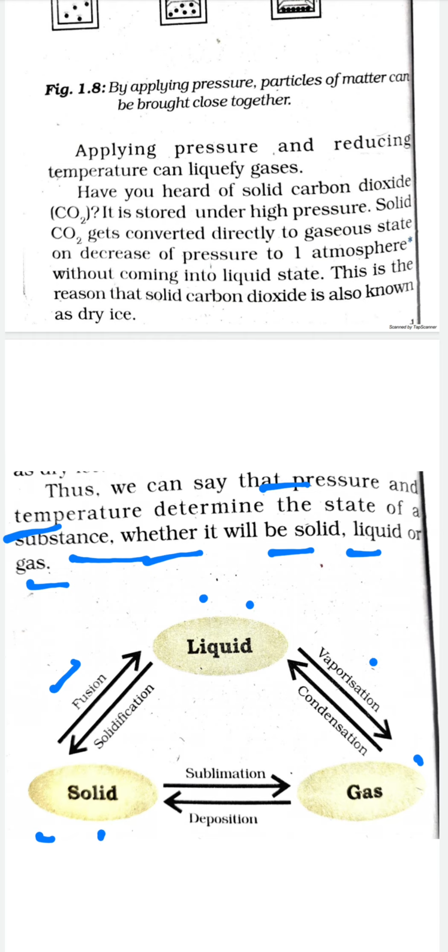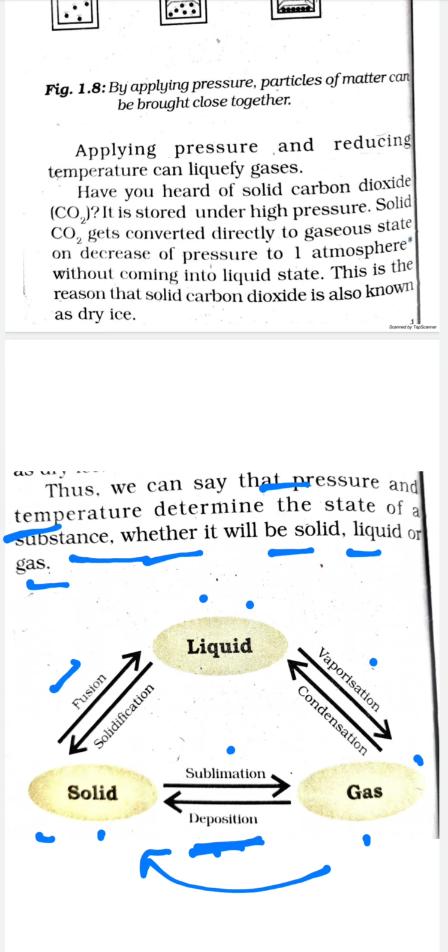Solid directly changes into gas without converting into the liquid state, and this process is called sublimation. Gases can again come back into the solid state without coming into the liquid state, and we call this deposition. This is one question which most of you had doubt about. So remember, deposition is the conversion of gas directly into solid without coming into the liquid state, and it is the opposite of the sublimation process.